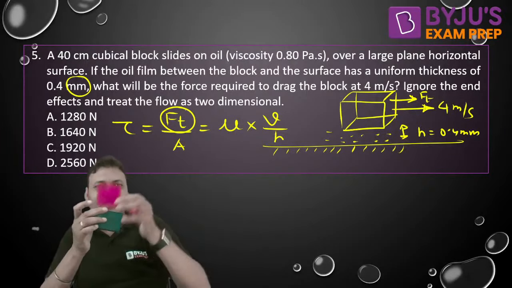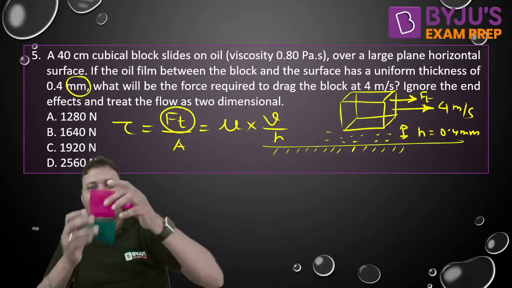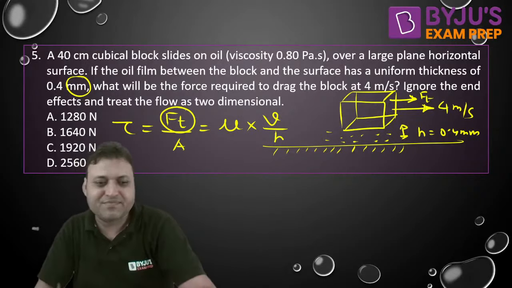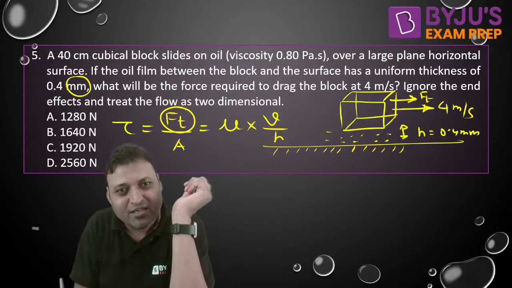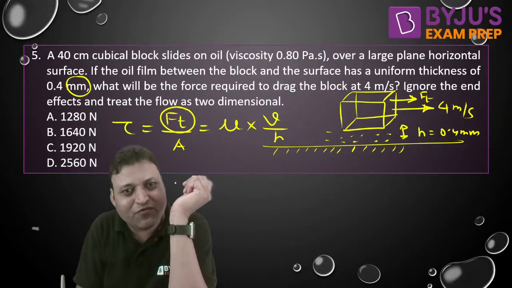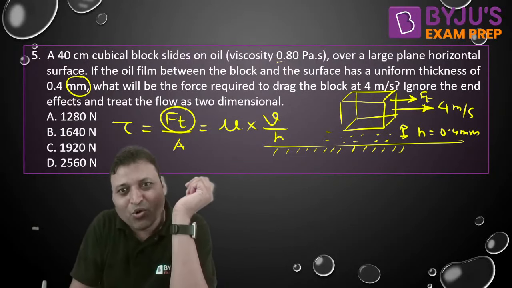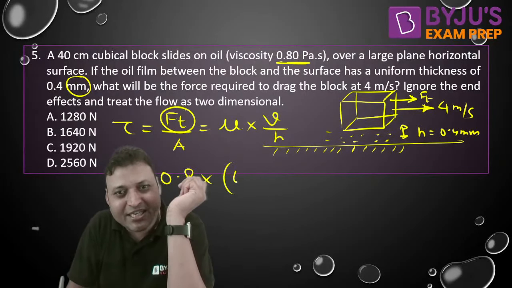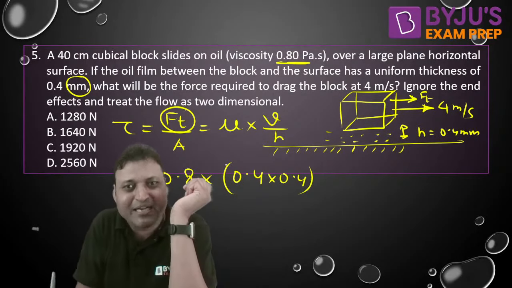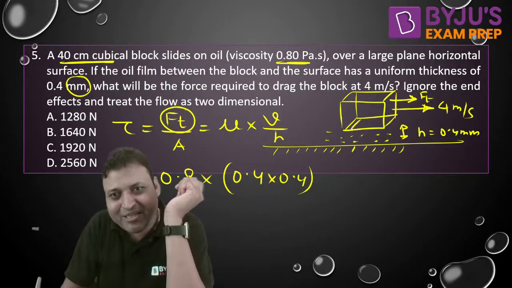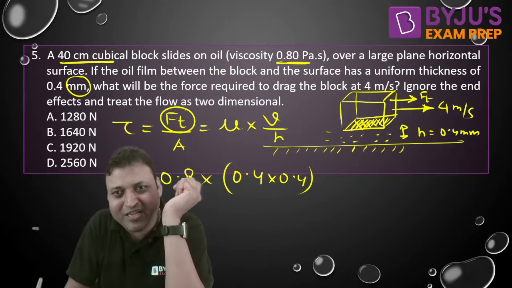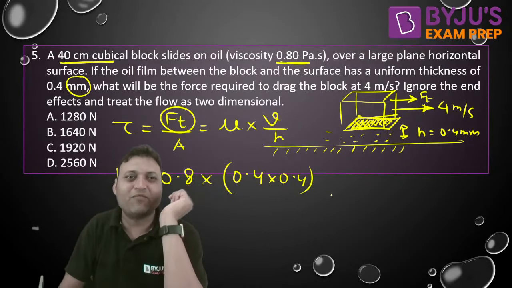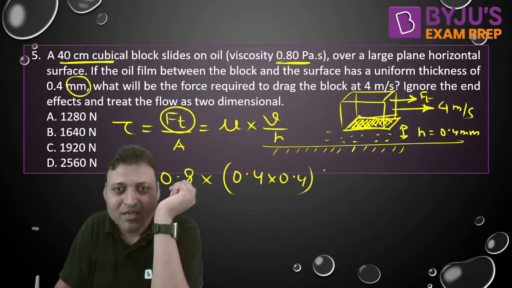The dimension of the cubical block is 40 centimeter. Do you agree this is the shear area? 40 into 40 centimeter square, so that will be the contact area. So the tangential force we are getting as mu, which is 0.8 pascal second, into shear area, that is 0.4 into 0.4 meter square, the contact area between the moving surface and the fluid, into V.